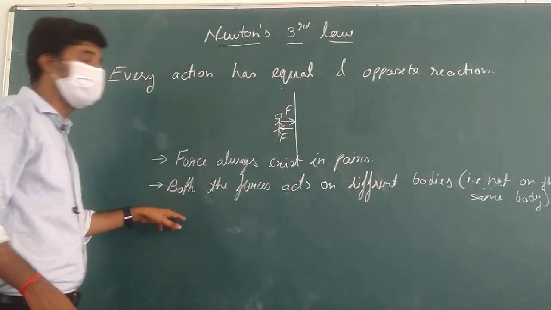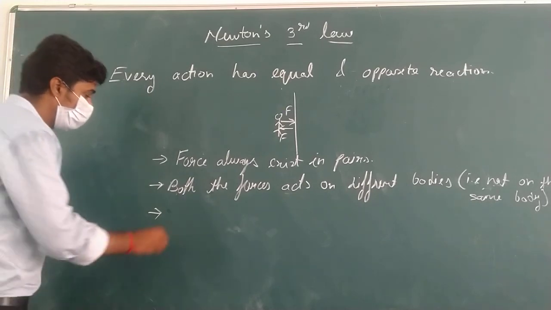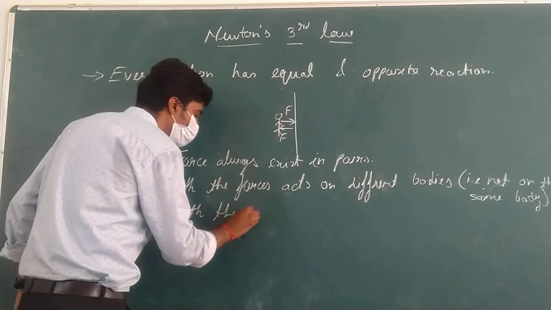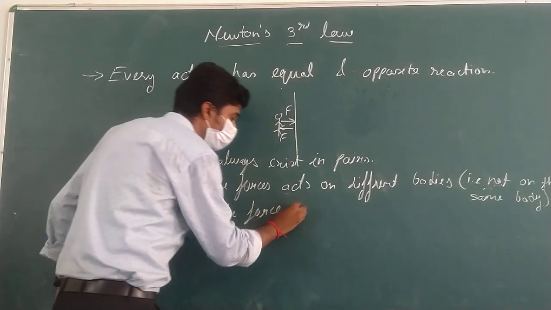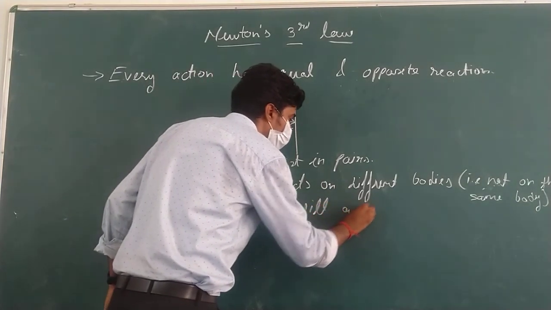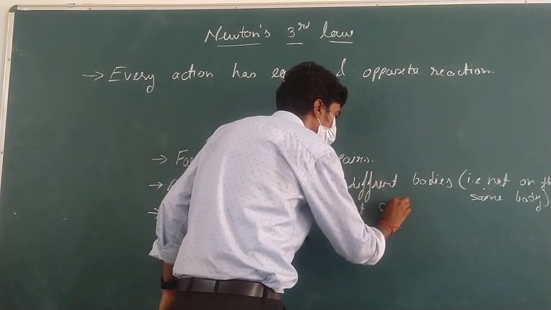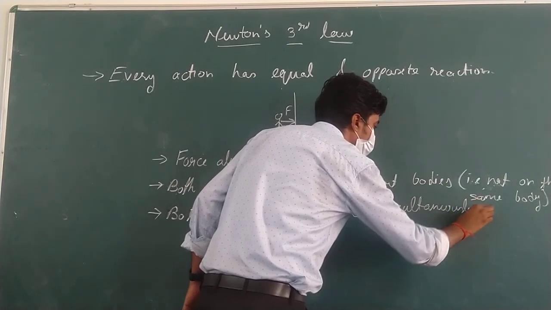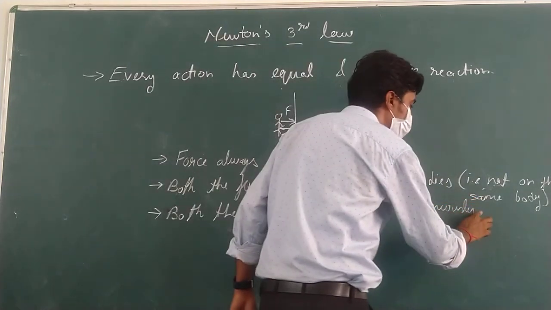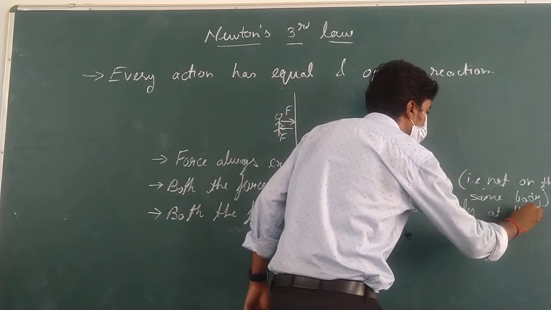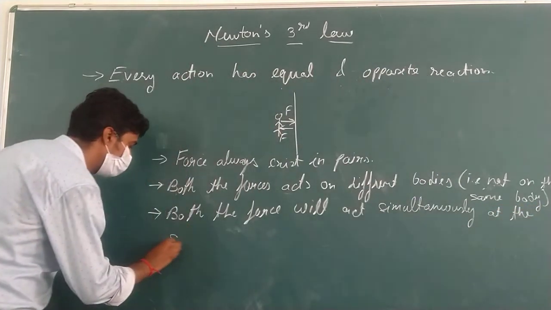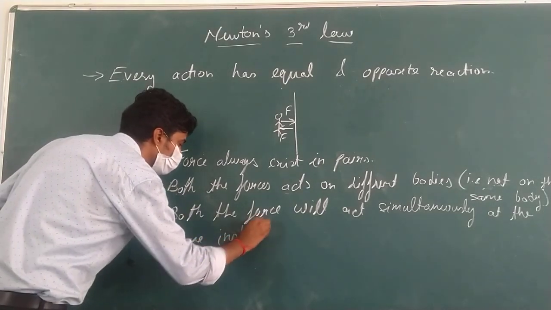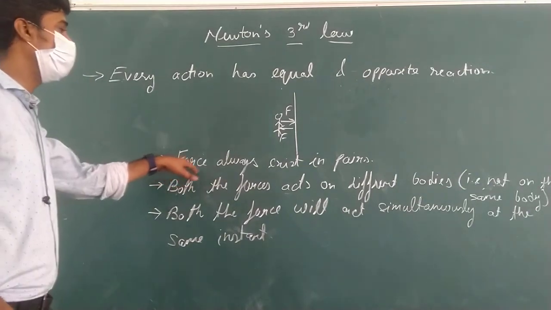But both the forces will act simultaneously, both the forces will act simultaneously at the same instant. At the same instant. Yes or no? At the same instant. Force always exists in pairs.